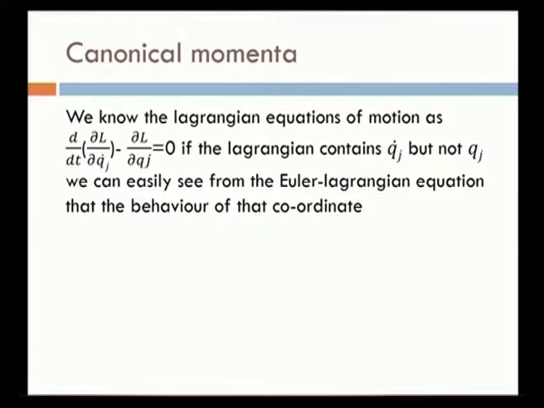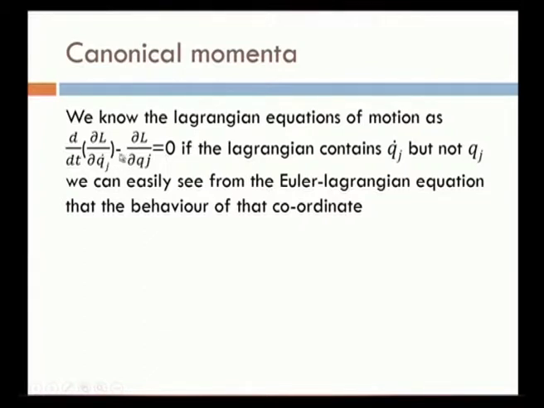Canonical momenta. We know the Lagrange's equation of motion as d by dt of dou L by dou q dot j minus dou L by dou q j is equal to 0. This is the Lagrangian equation.